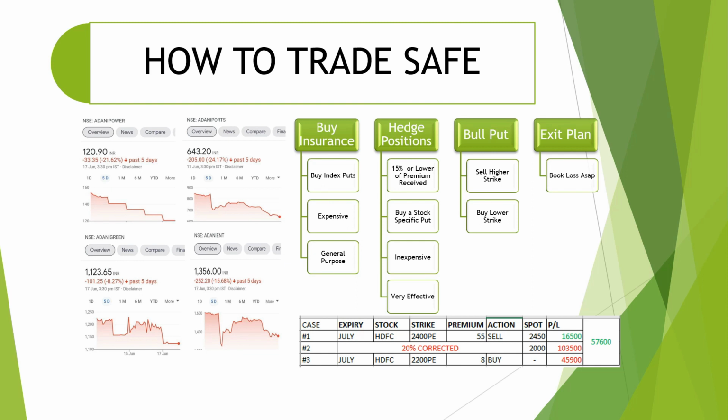First step is, people who have holdings in their portfolio, a huge number of stocks, they would go for buying index puts. So index-based puts they will buy, maybe near-month puts or longer-month puts at some level, by paying some premium. But this is very expensive. You need to pay lakhs, thousands of lakhs to buy such puts. Stocks keep going up over a period of time, those puts will become worthless. That's okay, but that is insurance. At least you have some stop loss at a certain point of time.